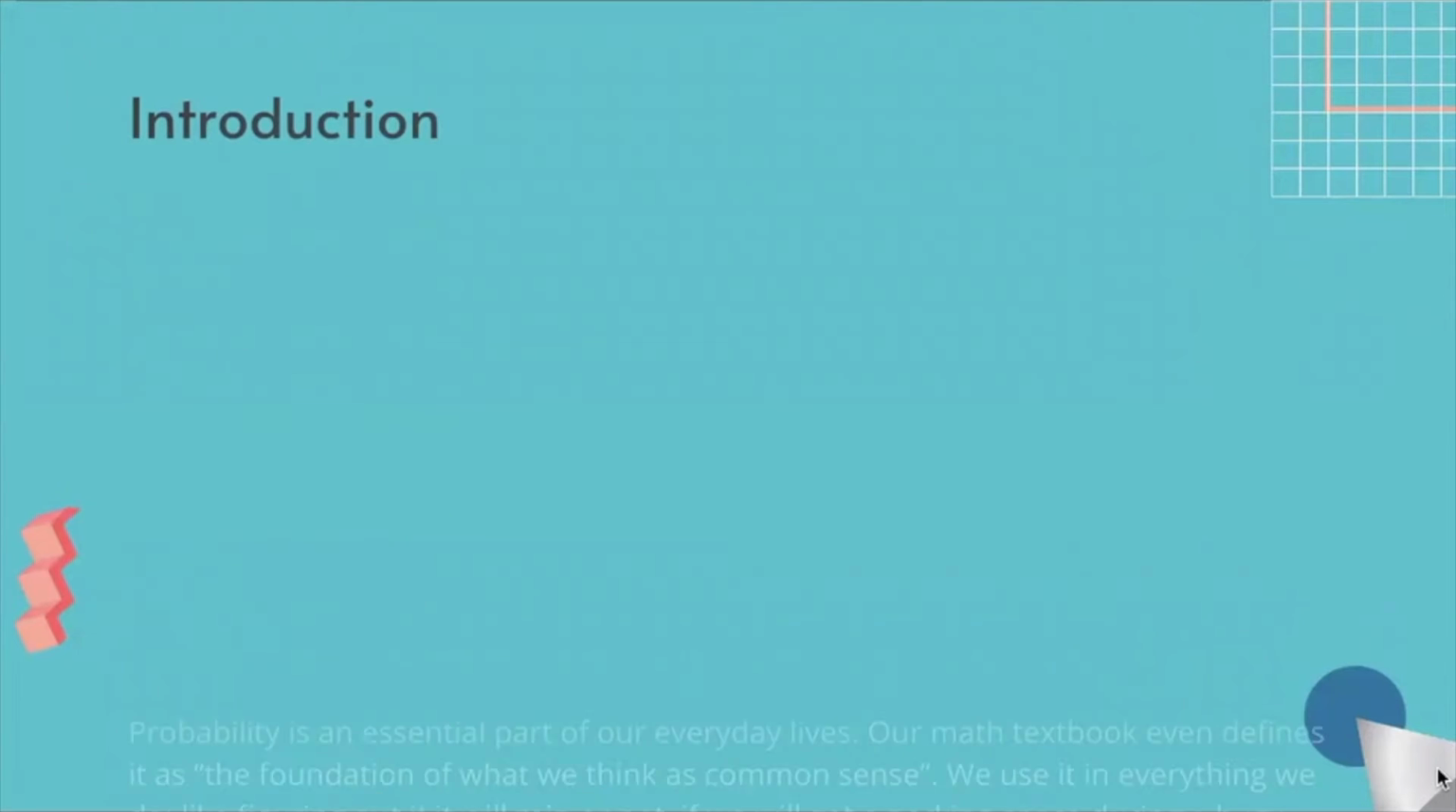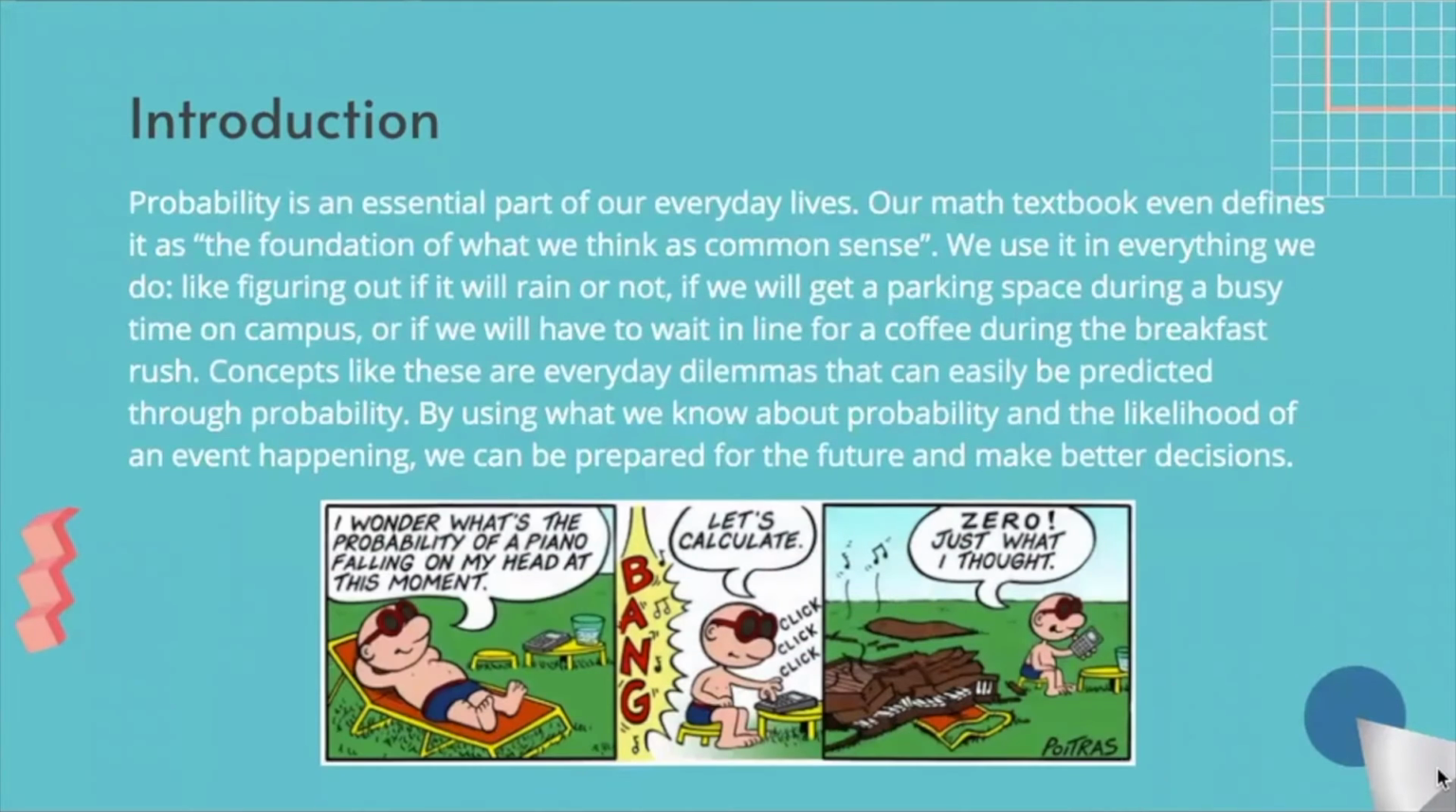So, a brief introduction: probability is an essential part of our everyday lives. Our math textbook even defines it as the foundation of what we think is common sense. We use it in everything we do, like figuring out if it will rain or not, if we will get a parking space during a busy time on campus, or if we have to wait in line for a coffee during the breakfast rush. Concepts like these are everyday dilemmas that can easily be predicted through probability.